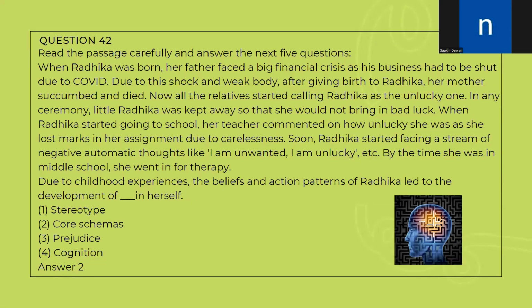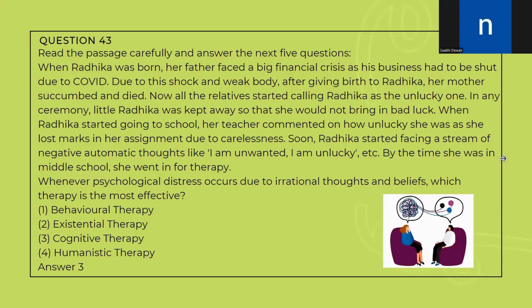Next question says, due to childhood experiences, the beliefs and action patterns of Radhika led to the development of core schemas in herself. So she developed the core schemas that she is unwanted and she is unlucky. So the correct answer would be core schemas, option number two. Question number 43. Whenever psychological distress occurs due to irrational thoughts and beliefs, which therapy is the most effective? So the correct answer would be cognitive therapy. That is option number three. Whenever we have irrational thoughts and beliefs, the therapy that can be extensively utilized is known as cognitive therapy.